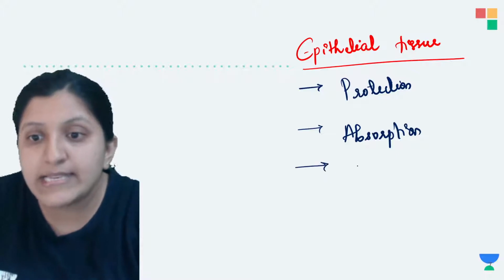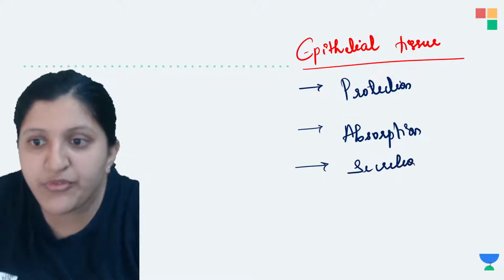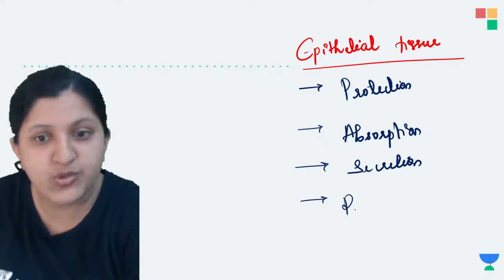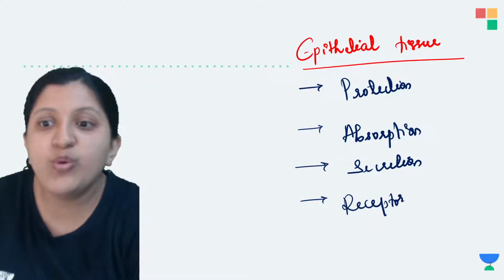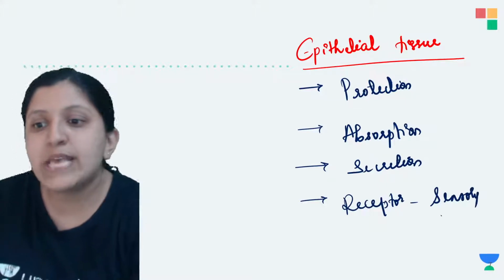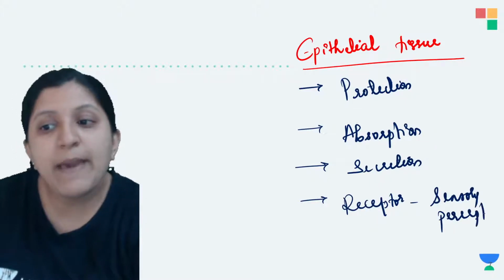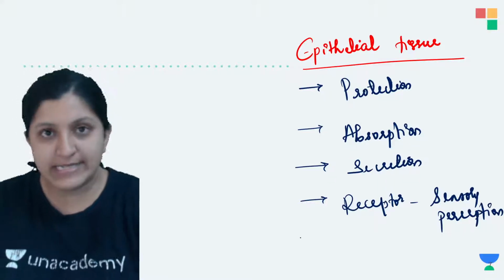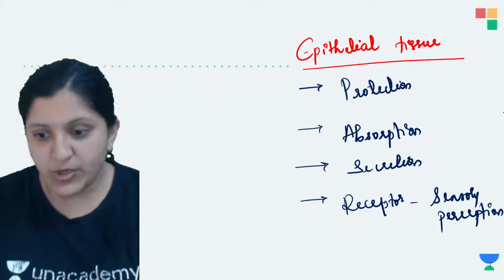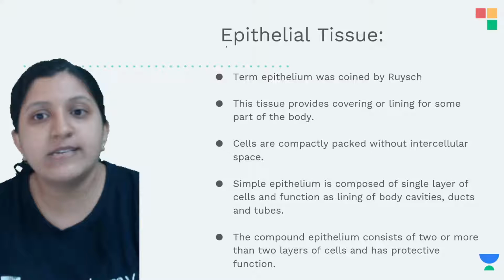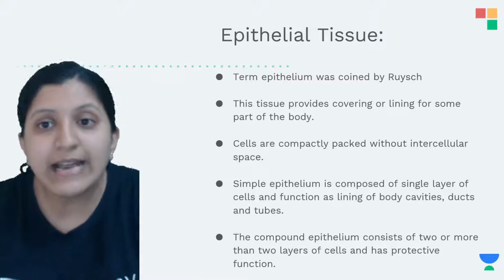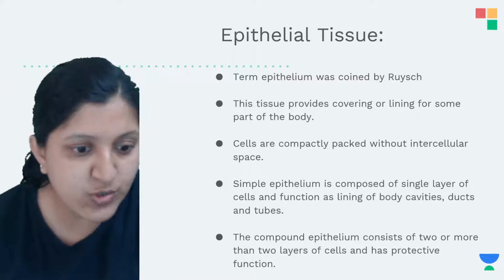Then you can see there is secretion. Secretion is one more function which can be seen. Other than that, the receptor cells which you find are helpful with respect to sensory perception, which is done through this epithelial tissue itself. Based on this, we can see that the epithelial tissue is helpful in a lot more functions. Let's have a look at how exactly the placing of this tissue is done.